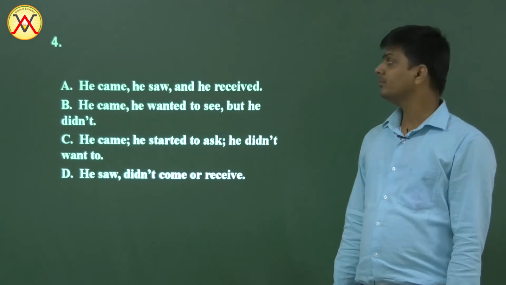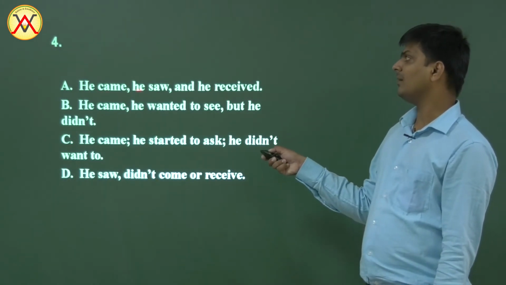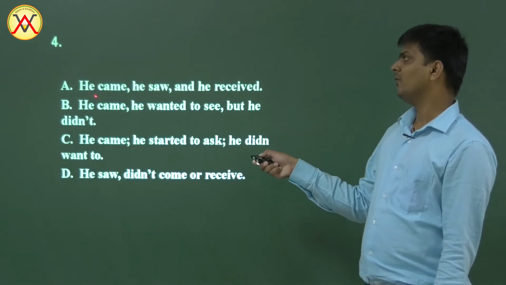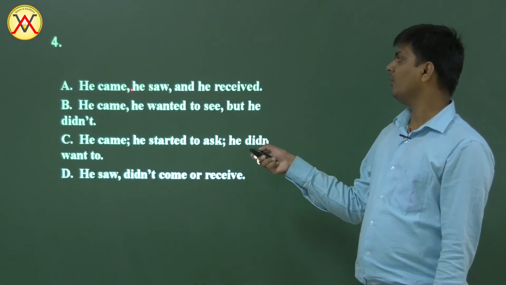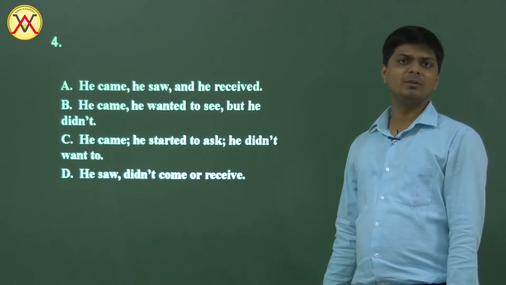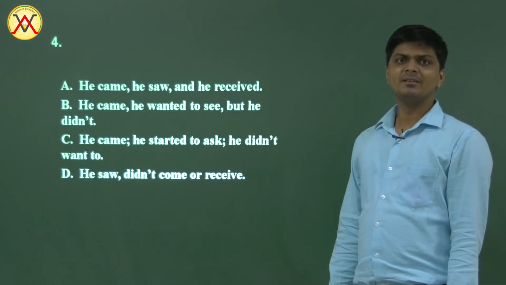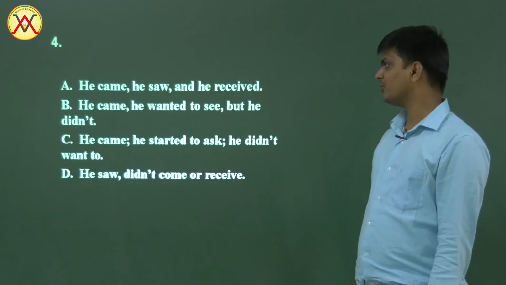Question number 4. He came, he saw, and he received. We're repeating he all three times here. Came is second form, saw is second form, he received is second form. All three of them are right. They're parallel structure, so it should be right. Let's check the other ones.